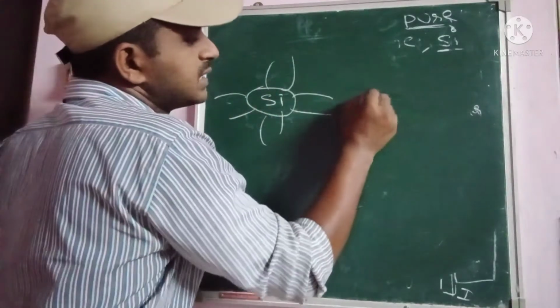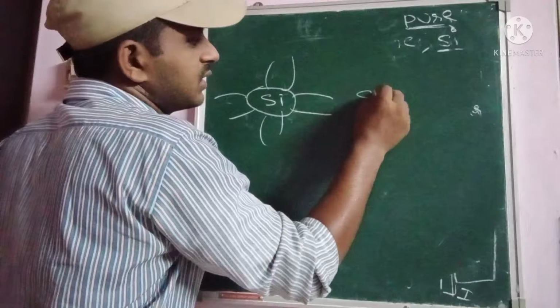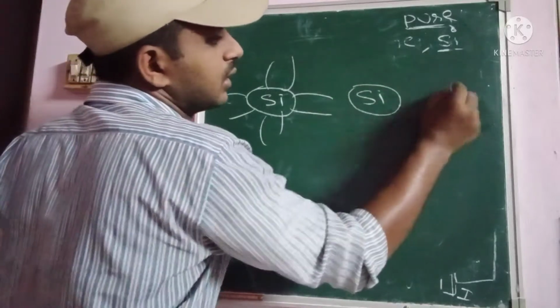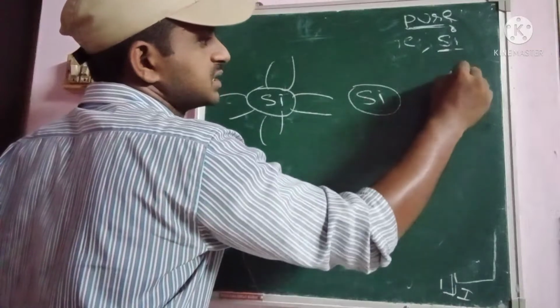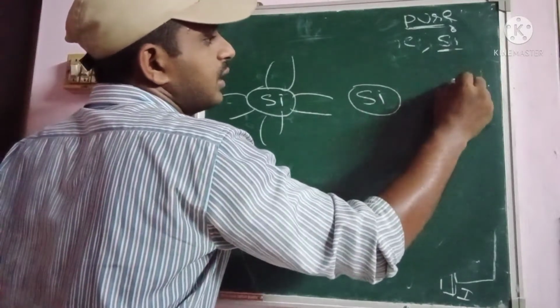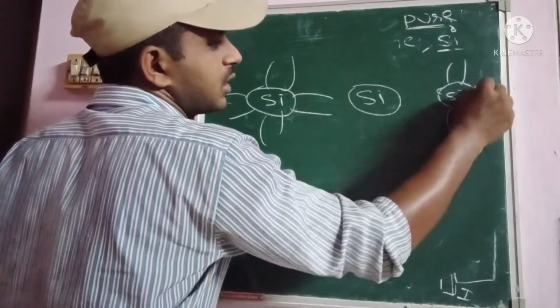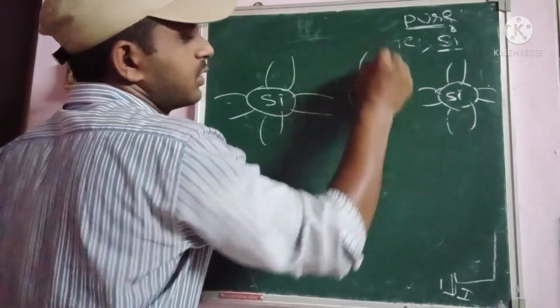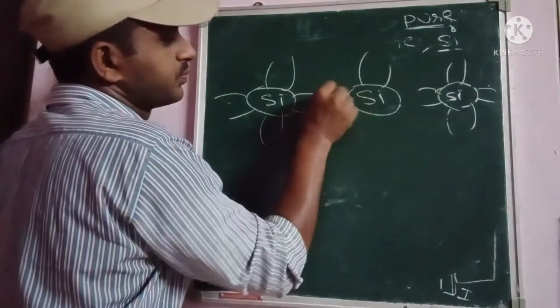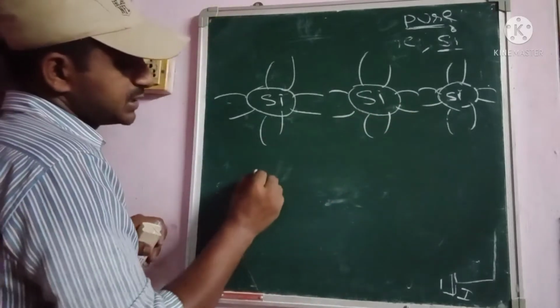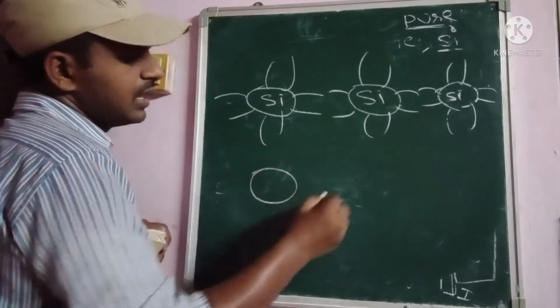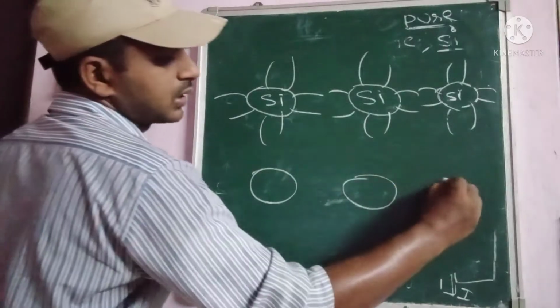So here, taking a number of silicon materials, this is one silicon and this is one silicon. We have to take the representation for drawing, okay. This is one silicon material and this is another silicon material. And we have to take the representation of different types. Let us consider we have to draw a number of silicon materials, okay.